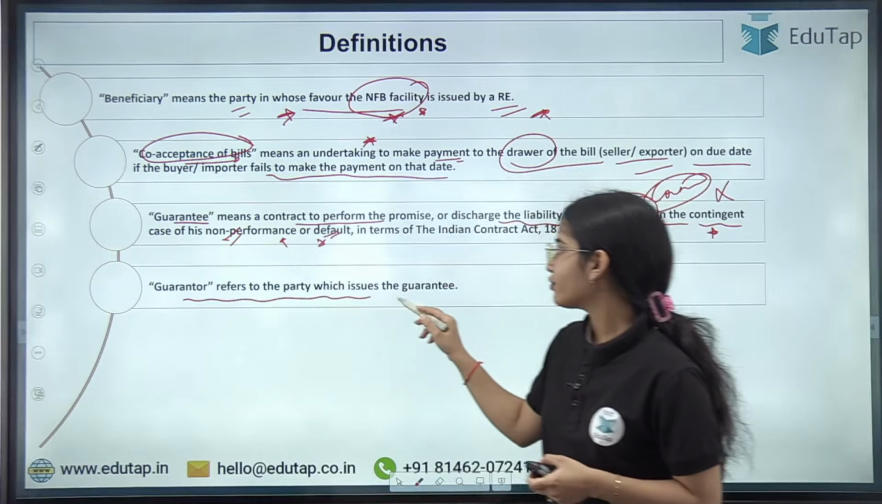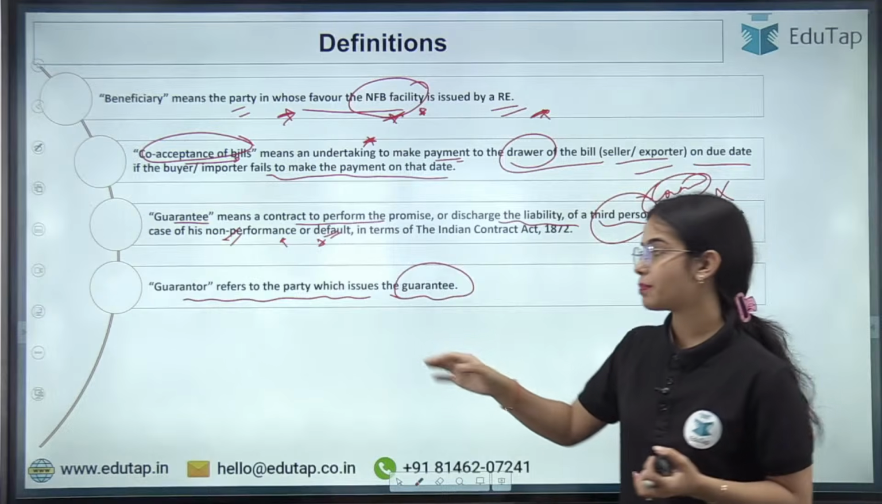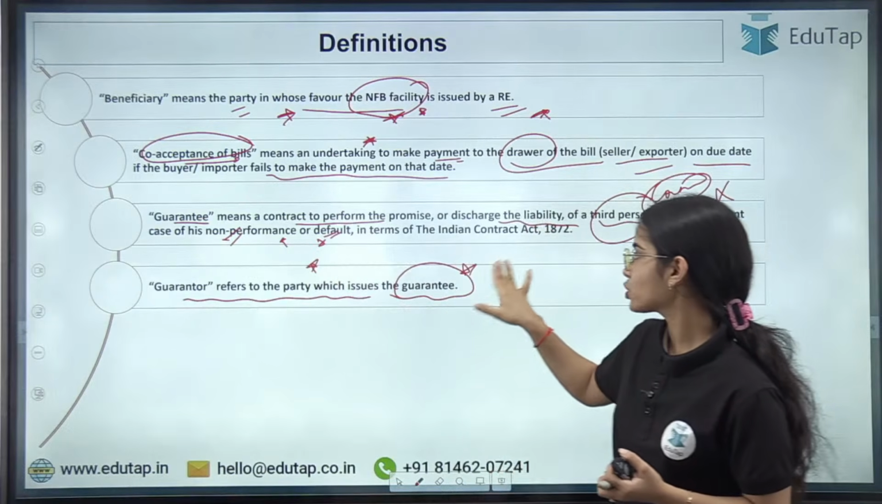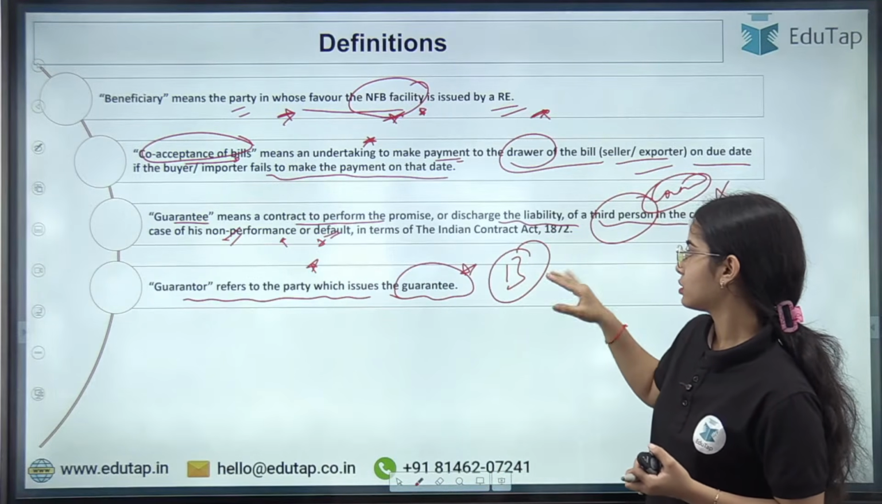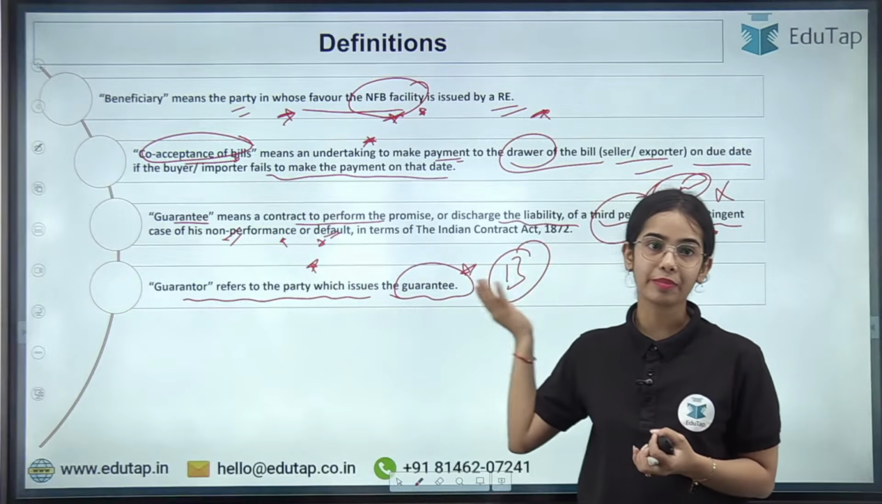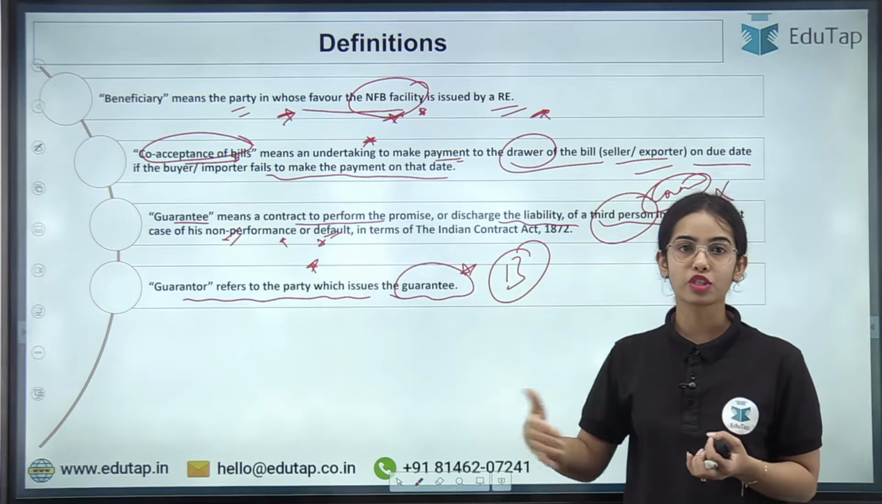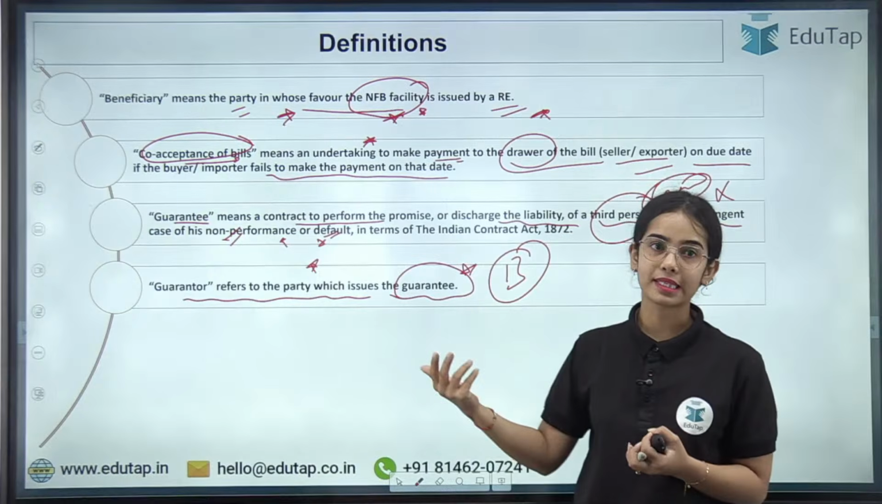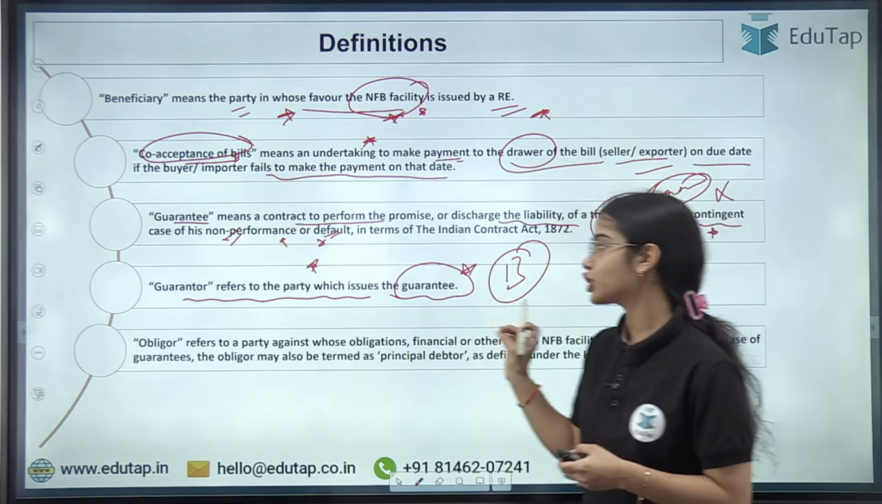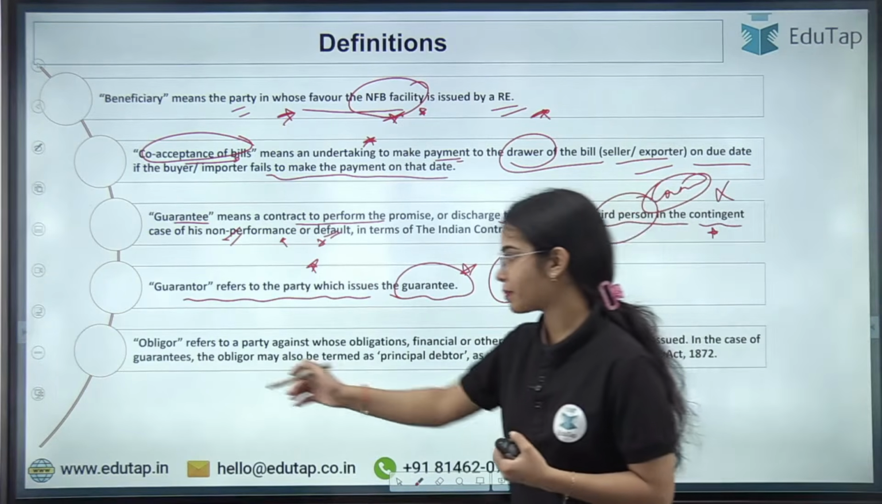Guarantor refers to the party which issues the guarantee. So the guarantor is the party which is issuing the guarantee. The bank is the guarantor, or in this case the guarantor can be mainly the scheduled commercial bank, the urban cooperative banks and such. Usually it is a bank.